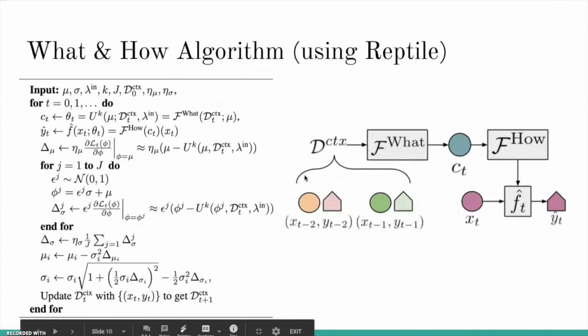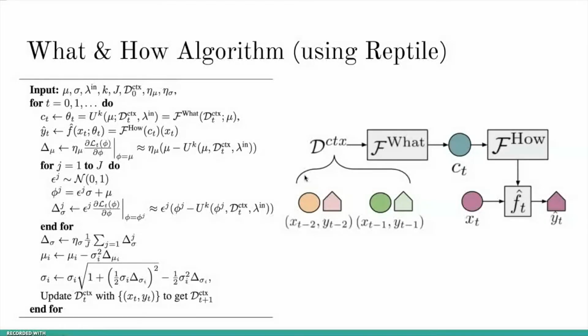it in the future. Here is the final algorithm we used for the what and how framework using Reptile, which is a meta-learning method that can be considered as a first-order approximation of MAML. We choose it because it's more efficient as it does not require backpropagation through the inner loop process.